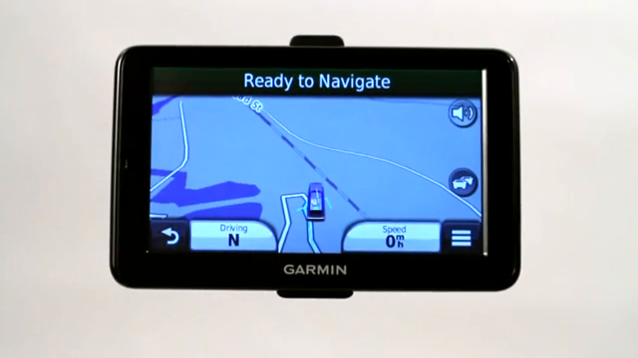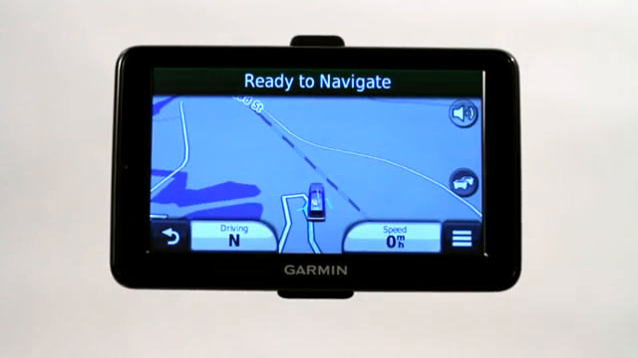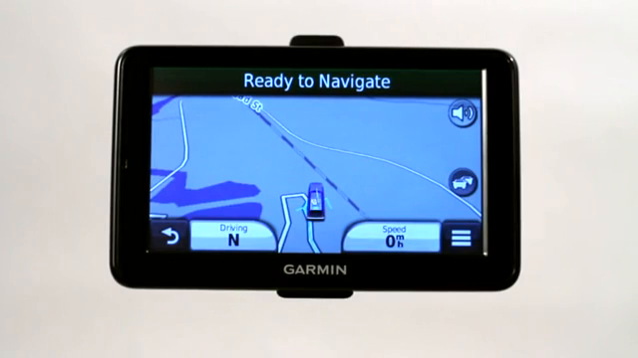And these are just a few of the great ways to create via points and waypoints to make using your GPS a lot more fun and interesting and find some really great locations and remember where they're actually at.